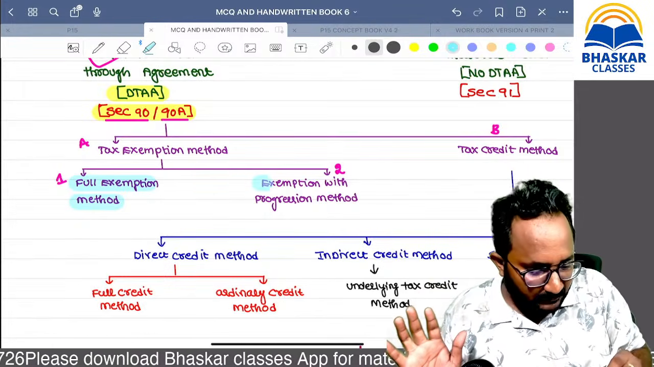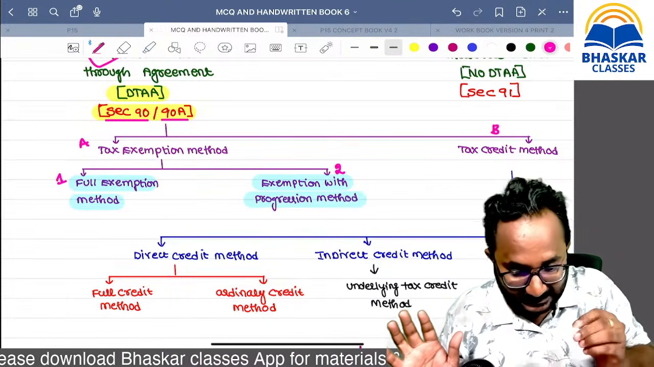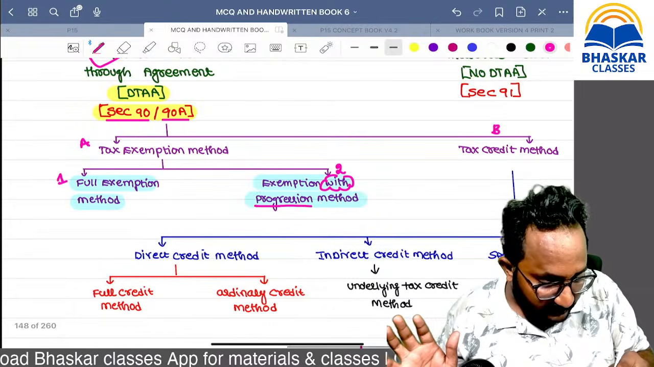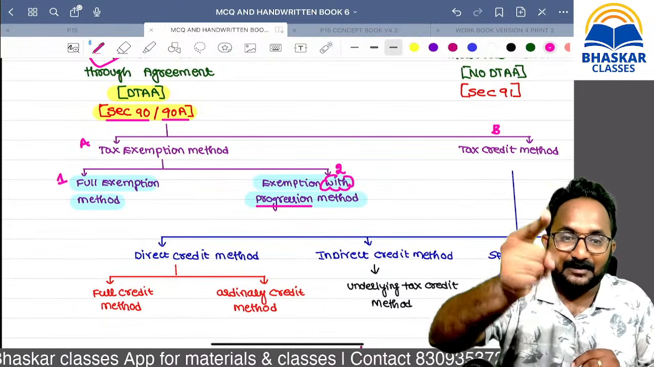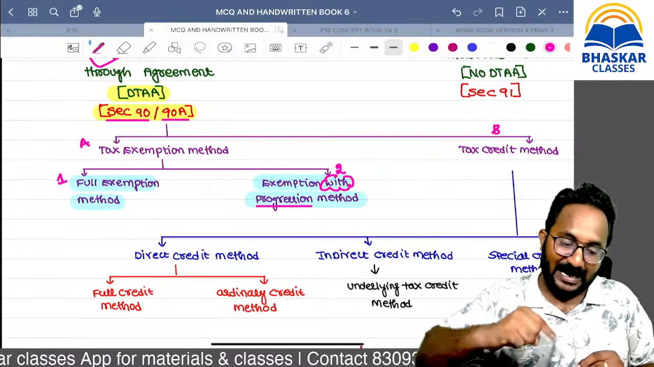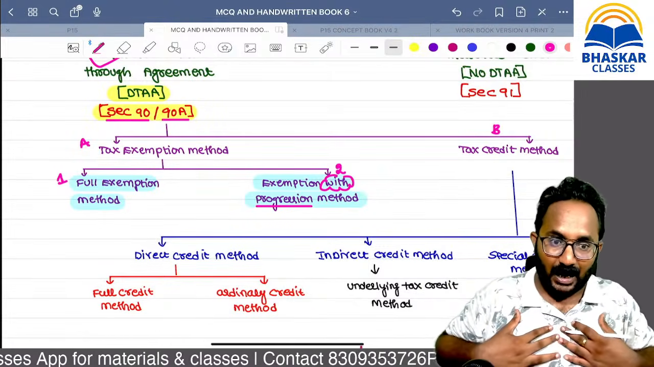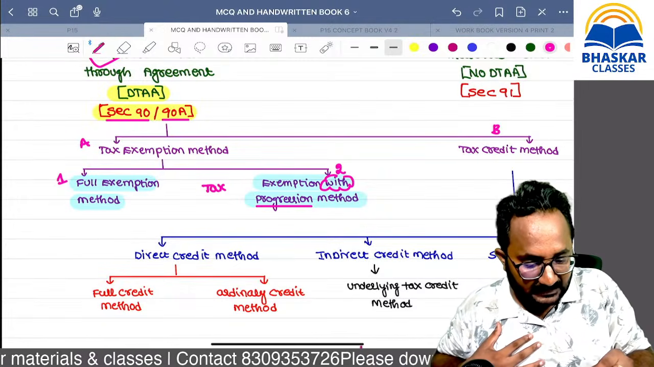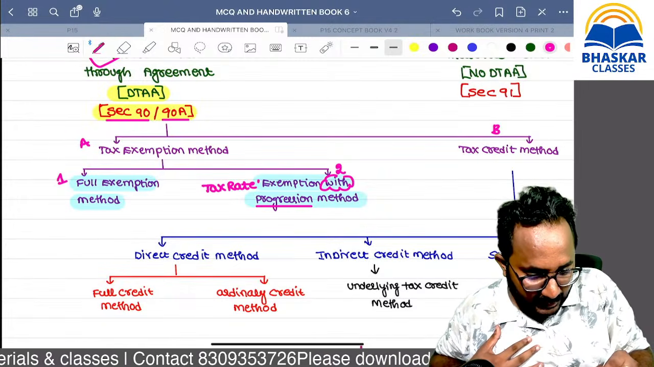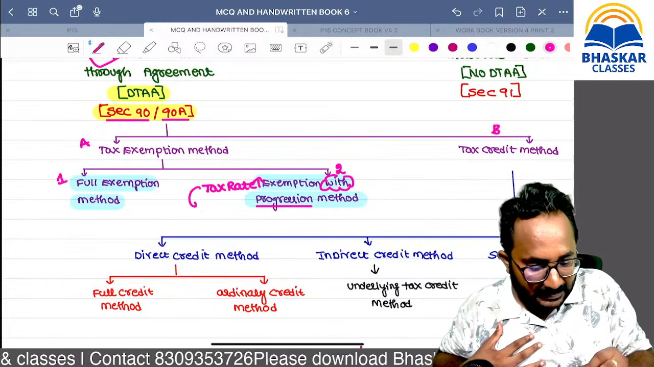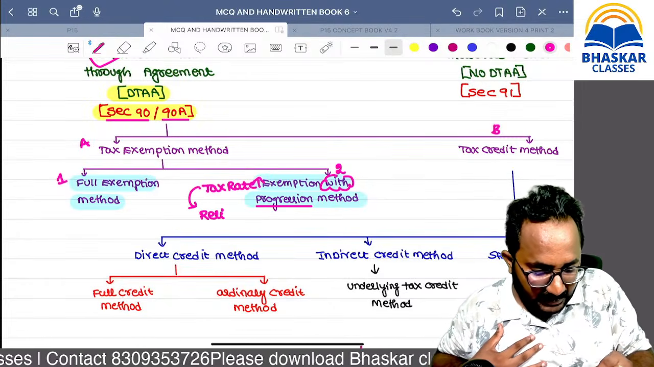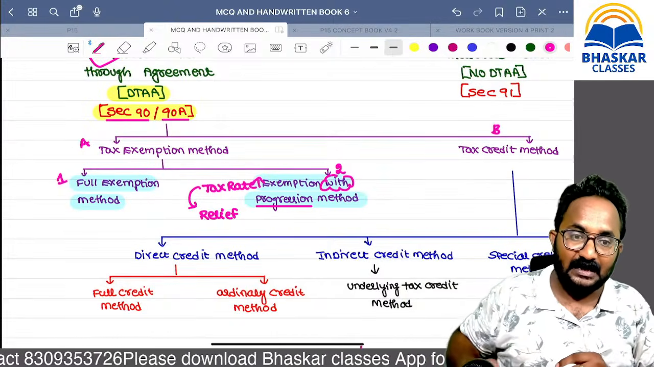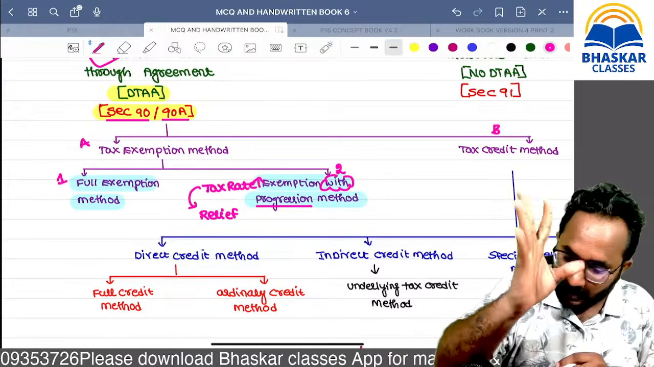Now, exemption with progression: I am exempting the income, but I want to progress one thing. What is that? Rate progression. In India, foreign income can be considered only for increasing the tax rate. With the help of that rate, we provide relief on what? Foreign income.